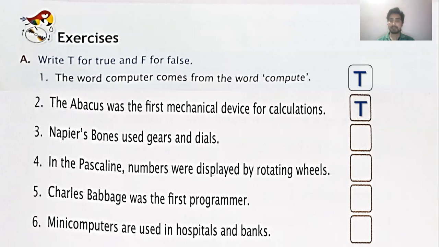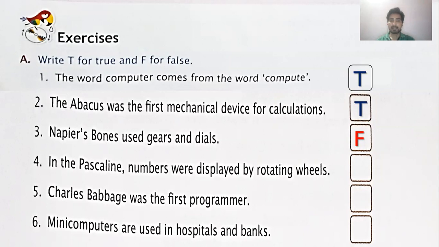Third, Napier's bones used gears and dials. This will be false because Napier's bones were created by using the bones of animals on which the numbers were carved. So it was not using any gears and wheels. Gears and wheels were being used in Blaise Pascal's calculator, which was known as the Pascaline.